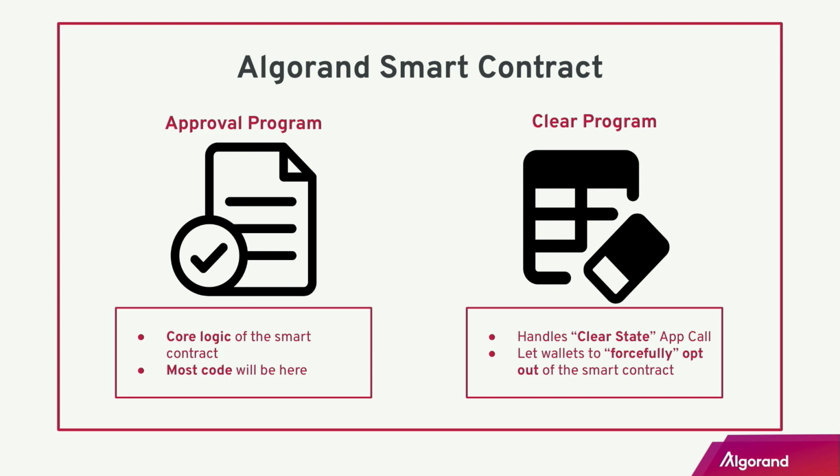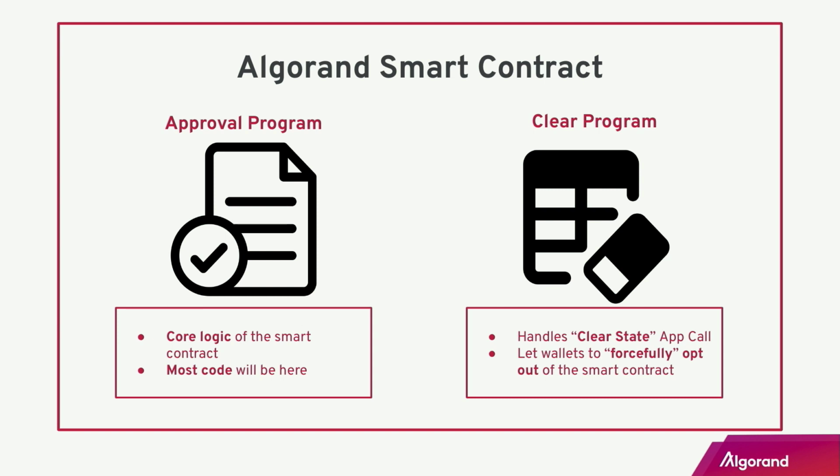The reason why this exists is because Algorand has this feature called opt-in. What that means is an account can opt into a smart contract, and that allows the smart contract to write local state specific to that account. Because this feature exists, we need to let these accounts opt out of the smart contract.